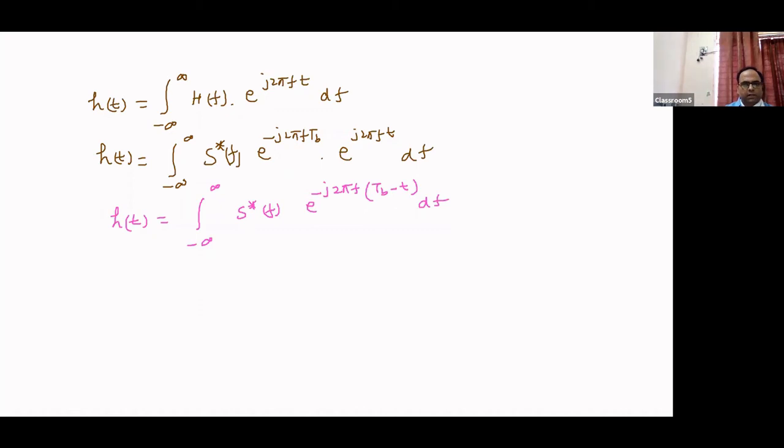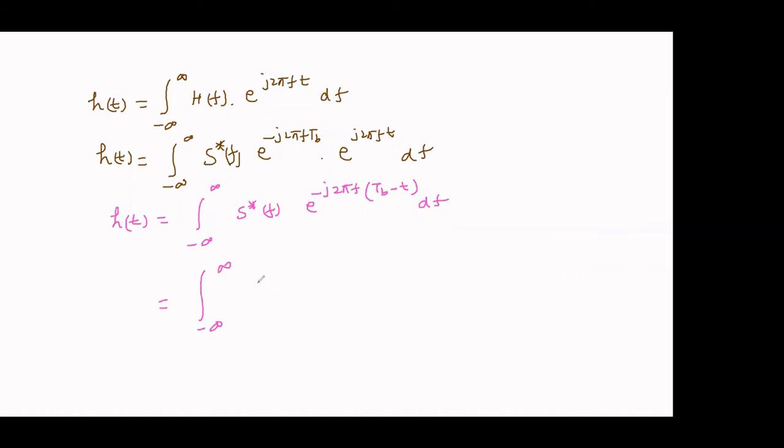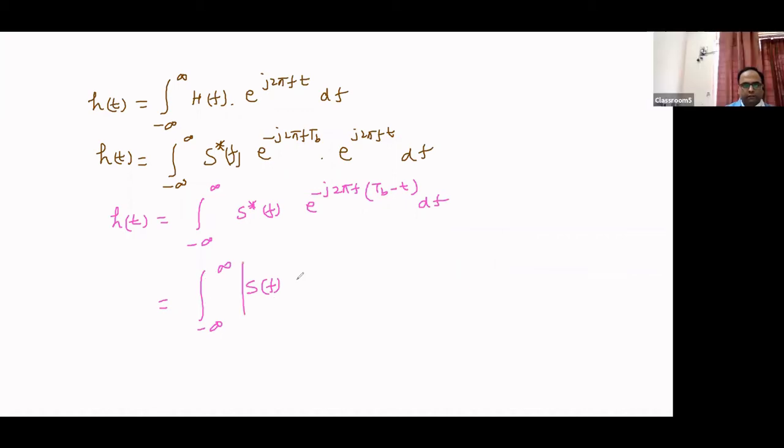Further, we can represent this whole signal as the integral from minus infinity to infinity of S(f) e to the power j 2 pi f (t b minus t) df, all conjugate, right?